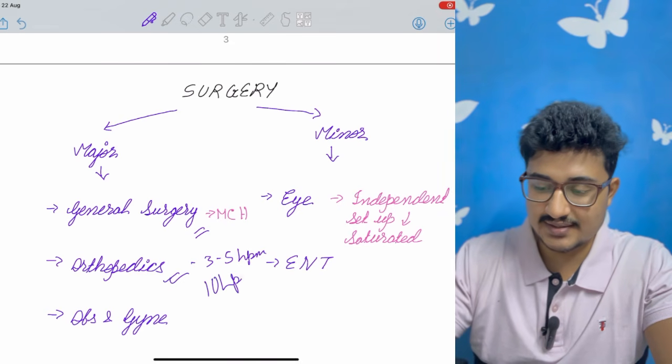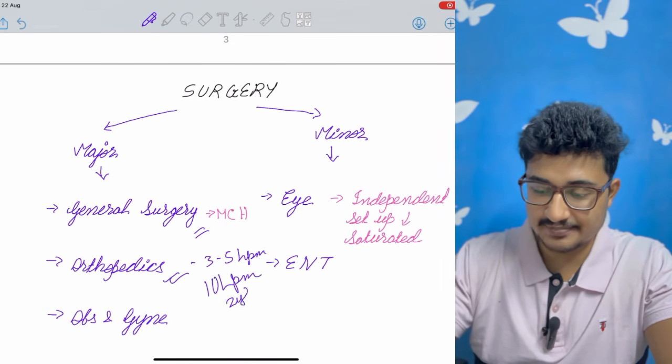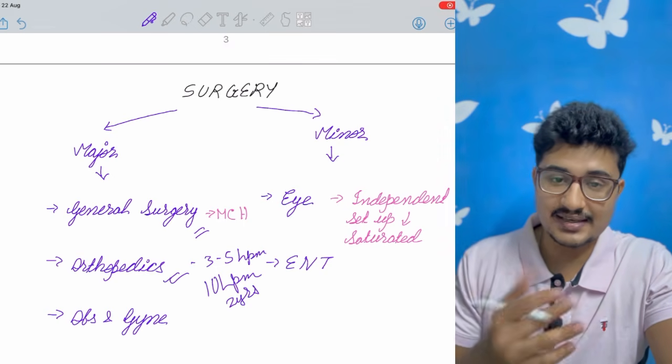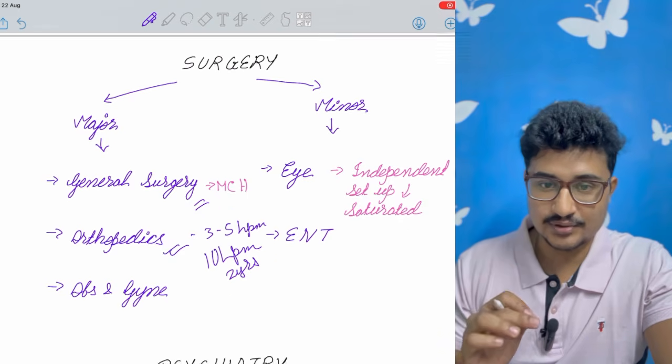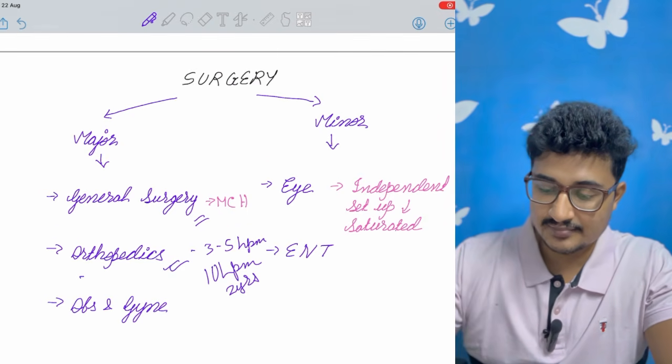I know one senior resident who earns 10 LPM. He has passed out 2 years ago. Just after 2 years he is earning 10 LPM, but that is in periphery, okay, not in the metropolitan cities.